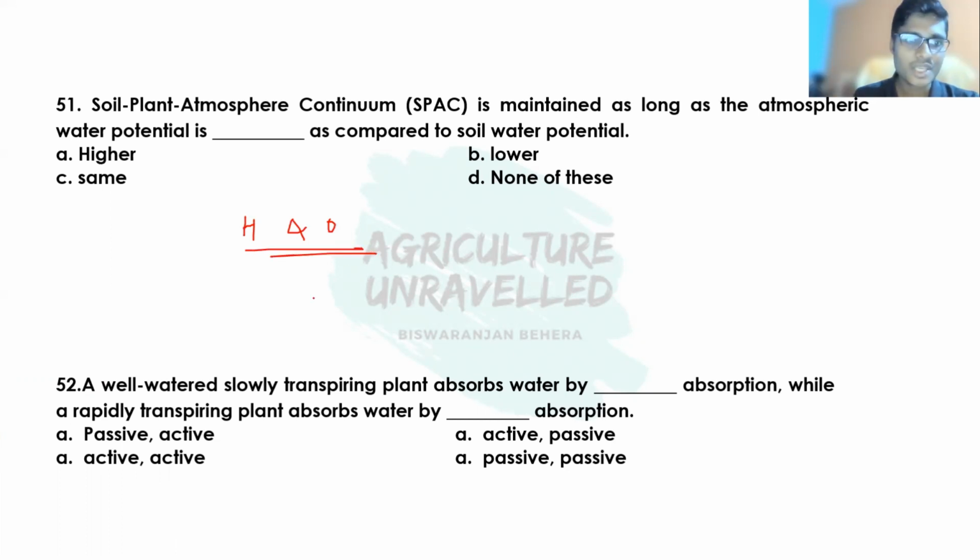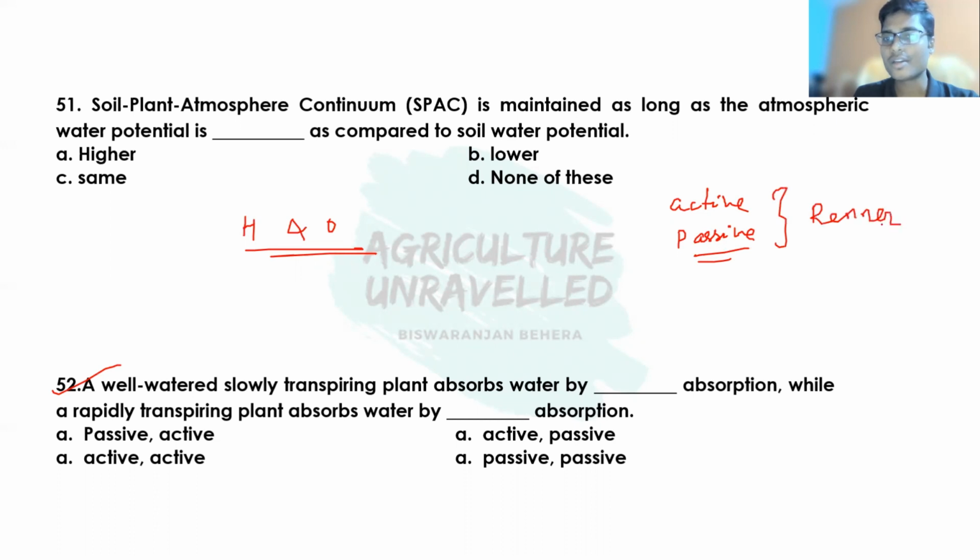Remember this thing. Then coming to the next question: a well-watered, slowly transpiring plant absorbs water by dash absorption, while a rapidly transpiring plant absorbs water by dash absorption. A plant absorbs water through two processes. One is active absorption, another is passive absorption. This active and passive absorption concept was given by Renner.